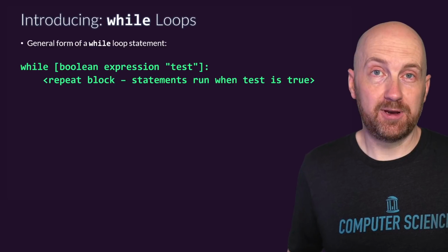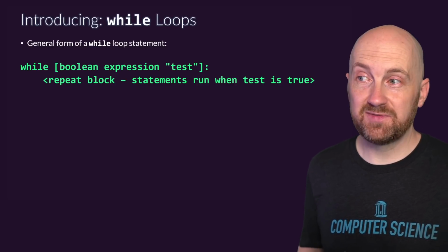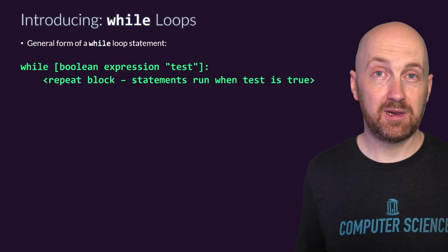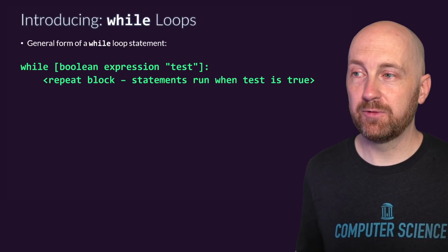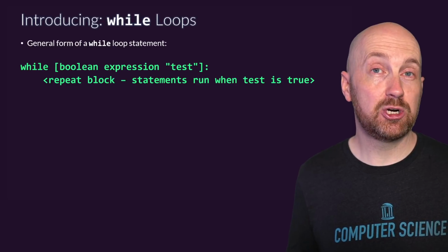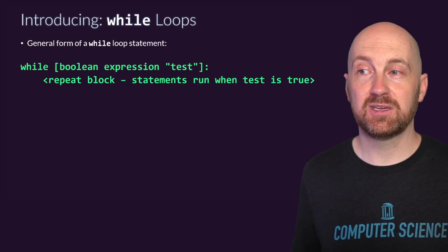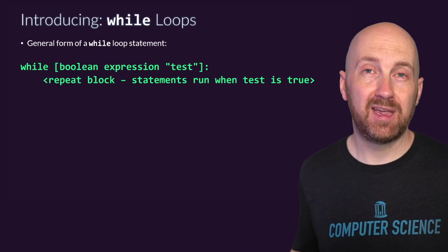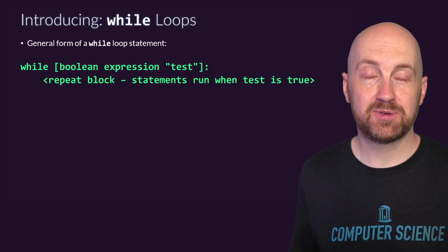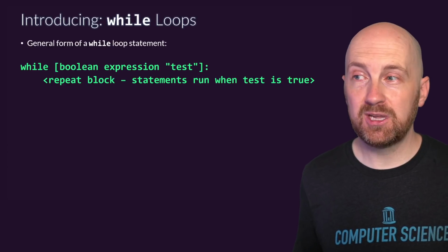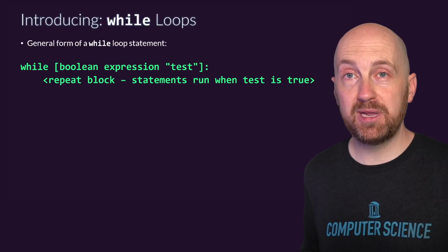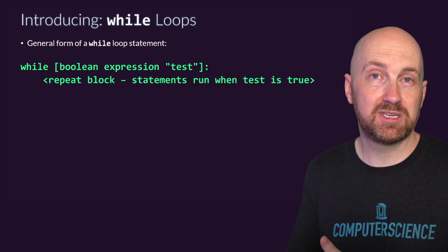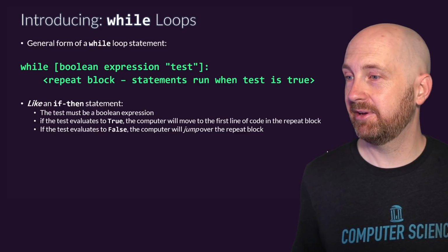And it's very different from the if statement, even though it looks very similar and in some instances behaves kind of similarly, and with some intuition you can carry over. I would encourage you to avoid confusing these two things. An if statement is a conditional, a while is a loop, and there's a big difference between conditionals and loops, as we'll soon see. But the while keyword is followed by some test, and then the repeat block. Just like an if else statement, the repeat block can be a block of however many statements you want to have inside of it.